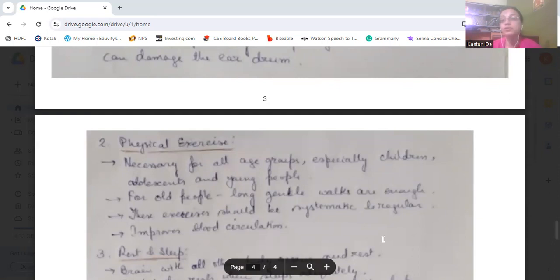That improves the blood circulation. So that is very much required by everyone, all age groups, to maintain a healthy body.